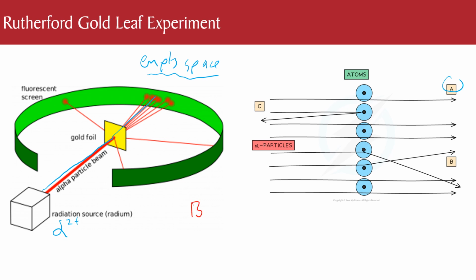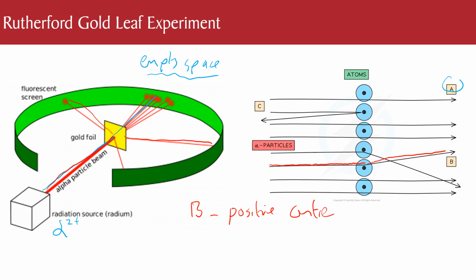B is then where some of them were deflected. So you've got your alpha particle coming in, and some of them change direction. They didn't bounce straight back, they just changed direction. So the principle for that is your particle's coming in here, it goes near the positive nucleus and it changes direction. So that meant there was a positive center.